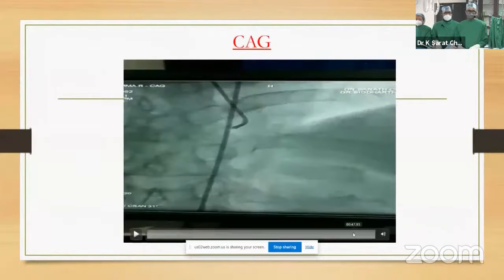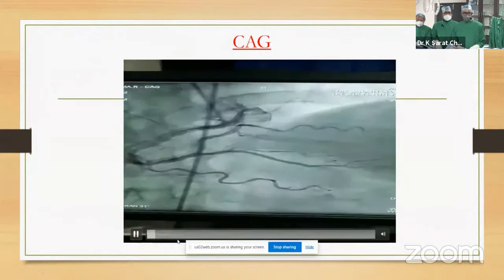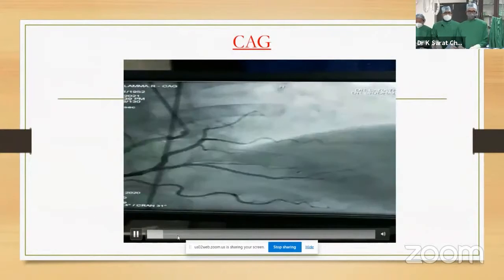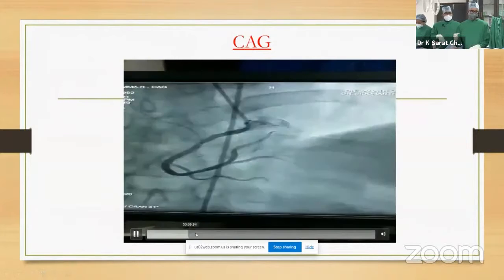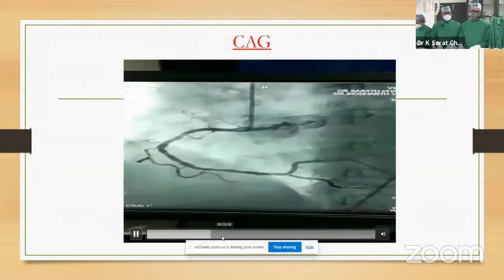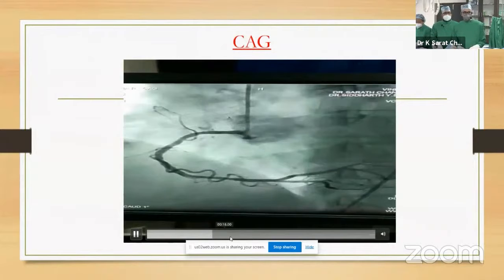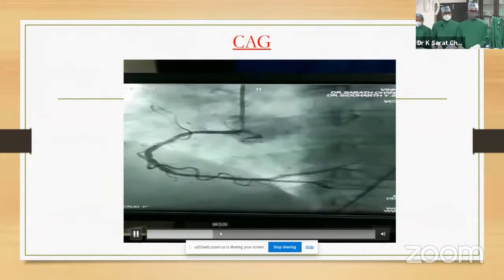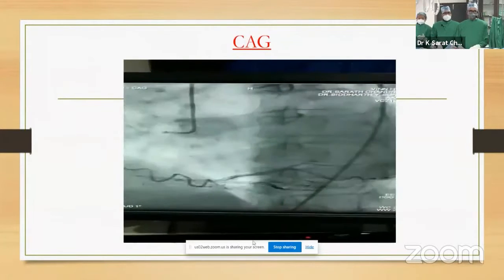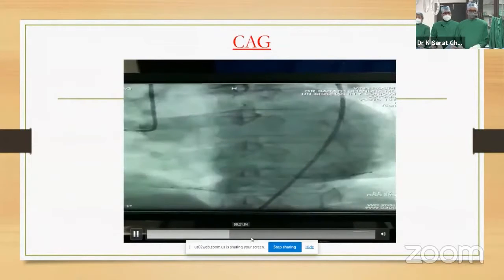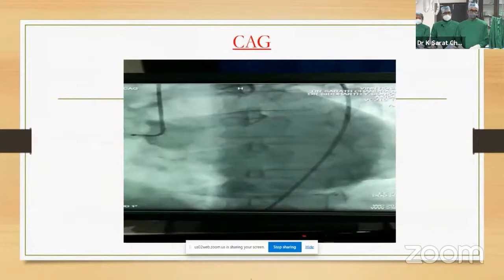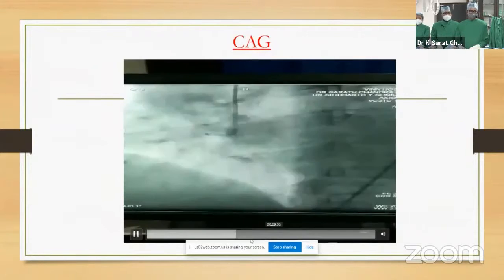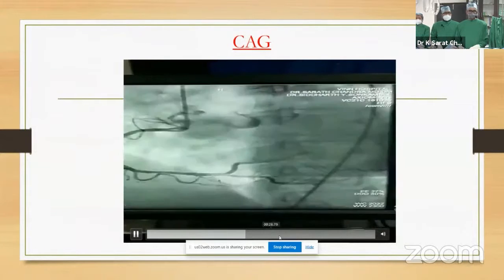Yeah, run it, please. Run it. Yeah, right coronary doesn't have any significant disease. Next slide. Just run it in the same way. Yeah, next. Keep running it. Go further. Next.